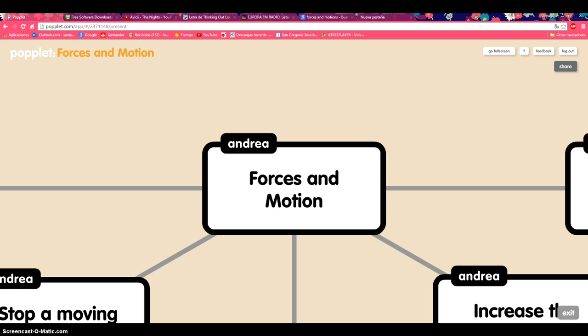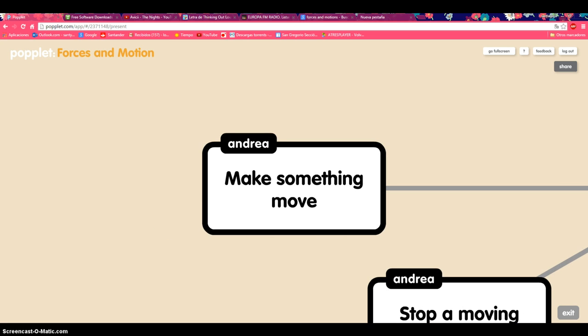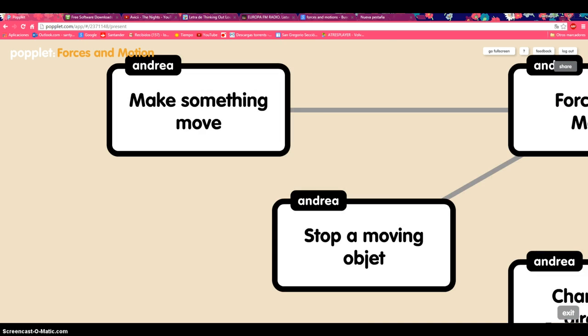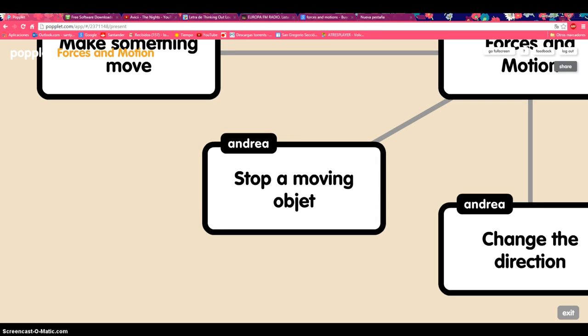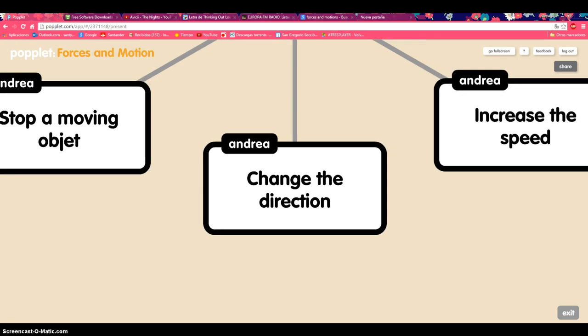Forces and motion. Forces can affect motion in many different ways. They can make something move, for example, when you open a door, you push or pull to move the door. Stop a moving body. For example, when a basketball player catches a ball, the ball stops. Change the direction of a moving object. For example, when a tennis player hits a ball, it goes to the other side of the court.